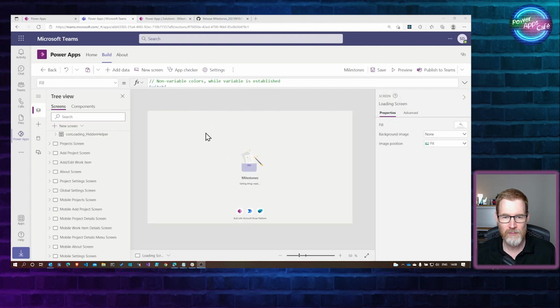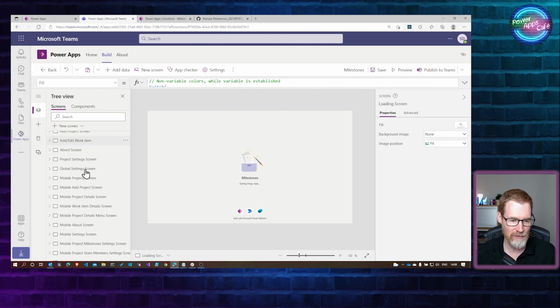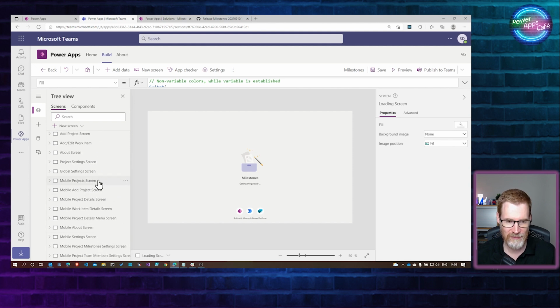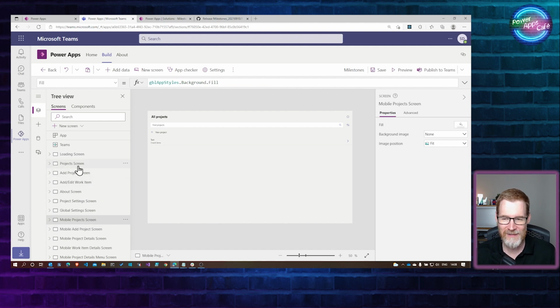Now, if we look at the way that these screens are constructed, we've got the loading screen, and then we've got lots and lots of screens here. The first thing that strikes me is that we've got a project screen, and then we've got a mobile project screen. I think this is kind of dating the app, because more recently there has been much better support for responsive apps.